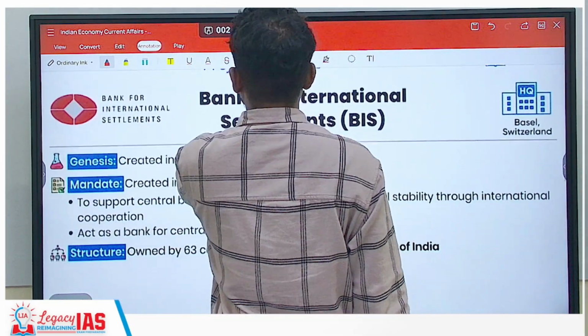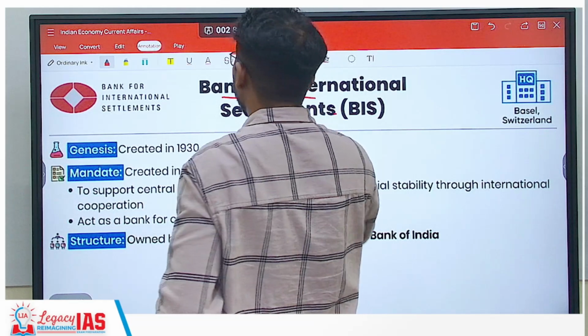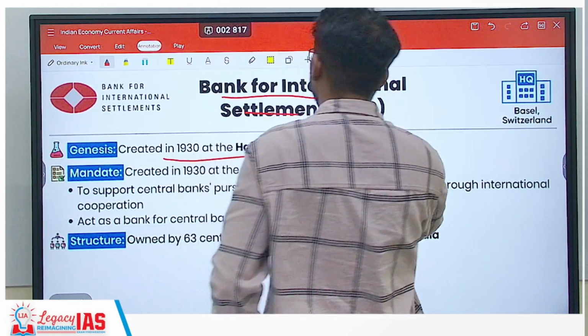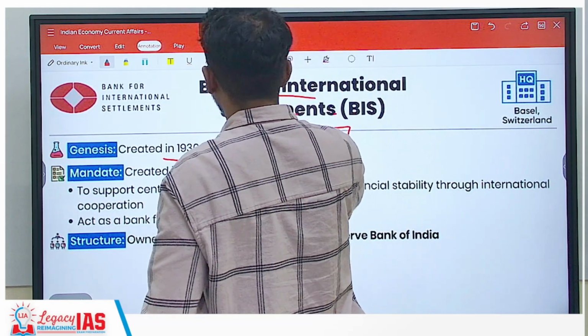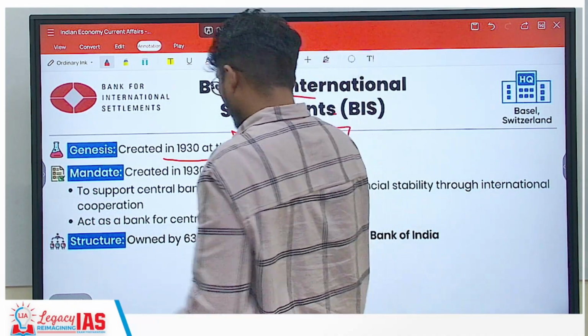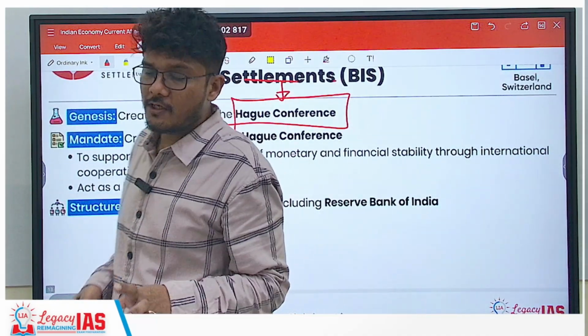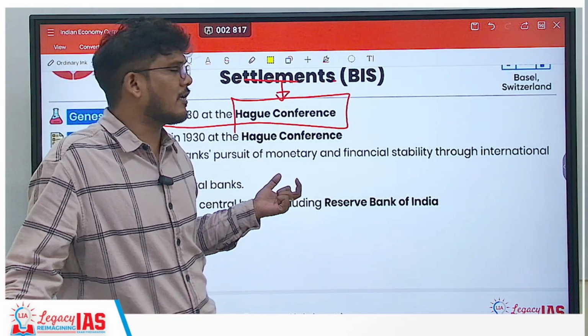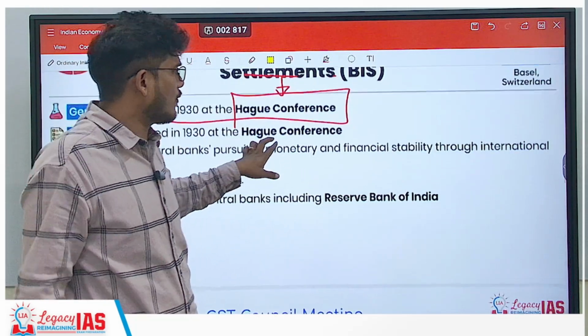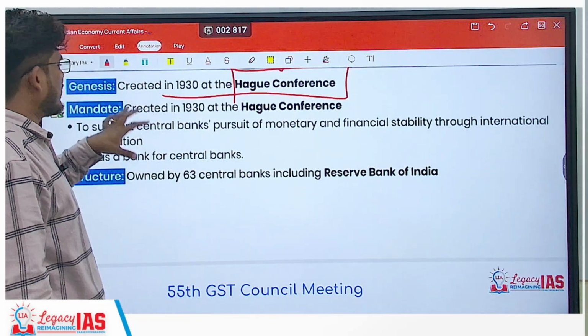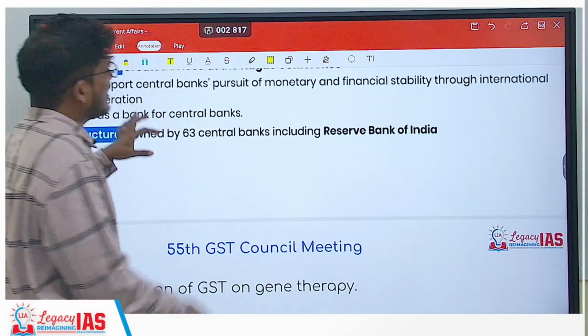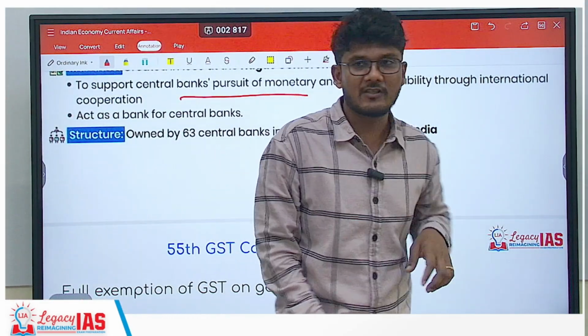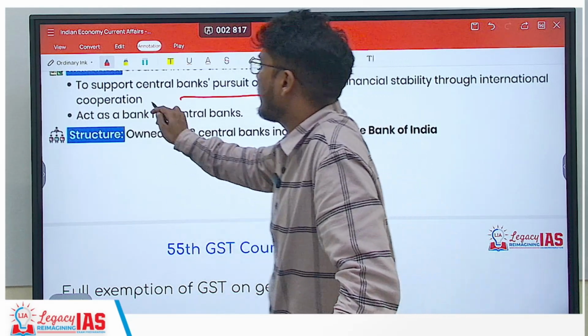Now, with respect to the Bank for International Settlements, it was created in 1930 at the Hague Conference. Remember it. The question that can be asked is, the Hague Convention led to the formation of what? It led to the formation of BIS. So what is its mandate? Its mandate is to support central banks' pursuit of monetary and financial stability through international cooperation.